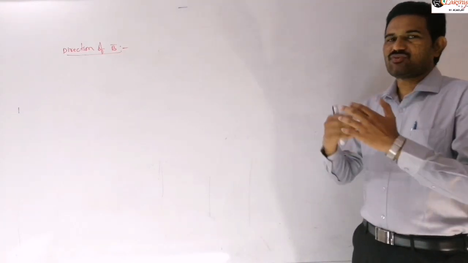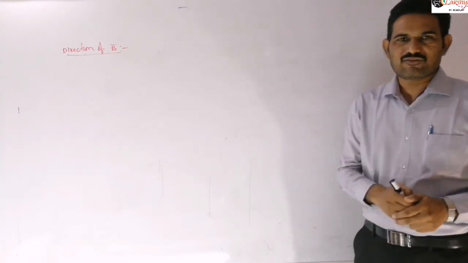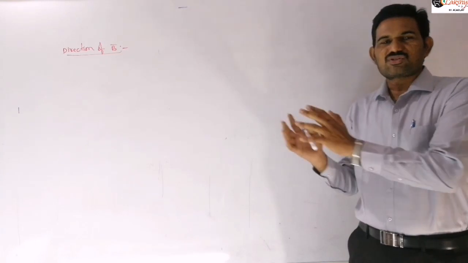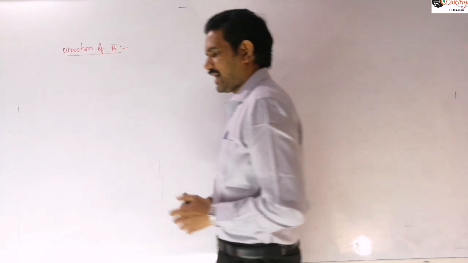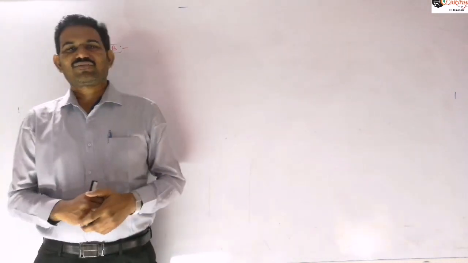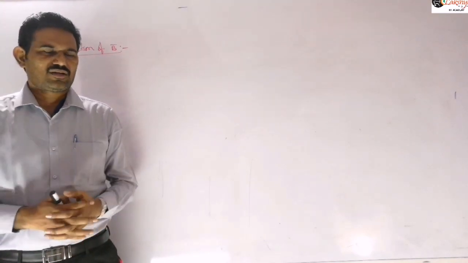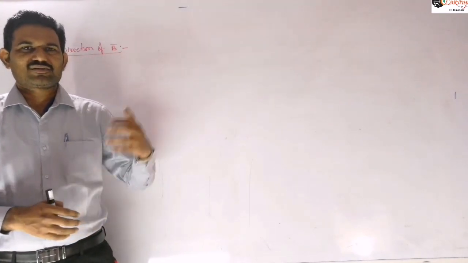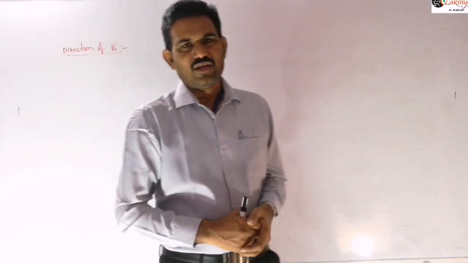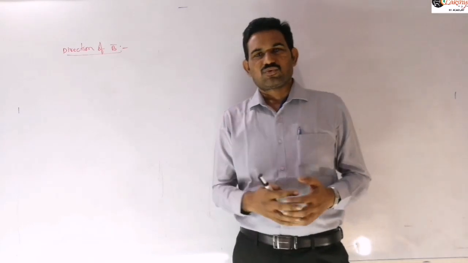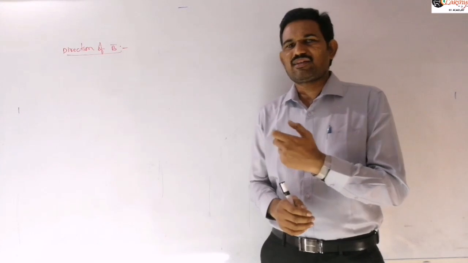As I said, first Oersted discovered that a current carrying conductor produces a magnetic field, and later Biot and Savart gave a mathematical expression to find how much magnetic field is produced. Next, to find the direction of the magnetic field, there are different laws. I think at school level you might have learned about these directions, like the swimming rule, the screw rule, and Ampere's rule. Out of all those, Ampere's rule is the simplest one, so I will explain it here.